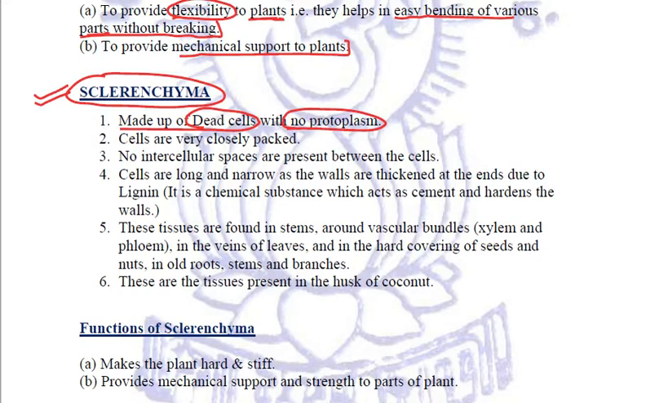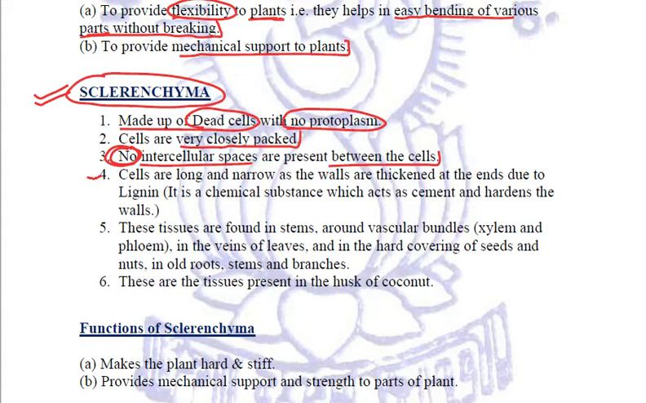Till now, whatever we have studied, whether it was parenchyma, chlorenchyma, aerenchyma or collenchyma, they were all made up of living cells. But this is the type of simple permanent tissue which is made up of dead cells and no protoplasm. The cells of sclerenchyma are very closely packed, because of which there are no intercellular spaces between the cells.